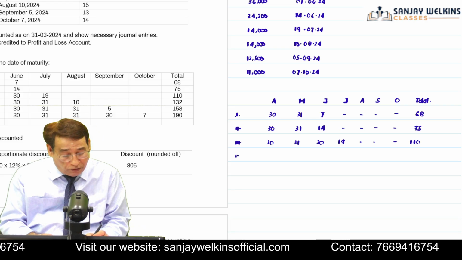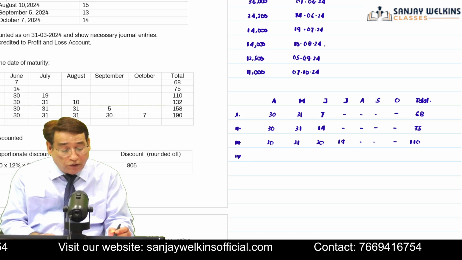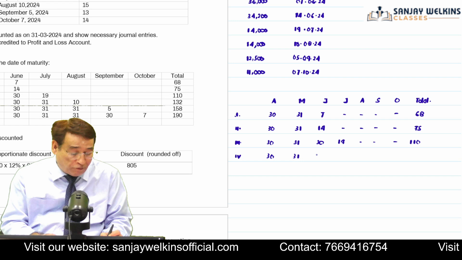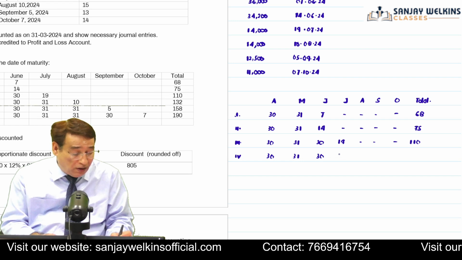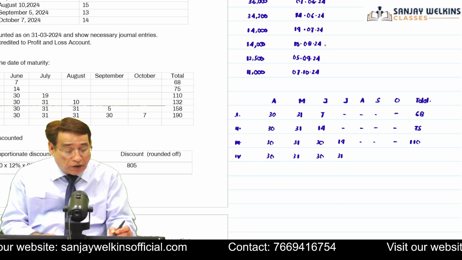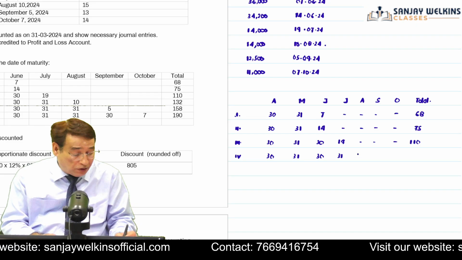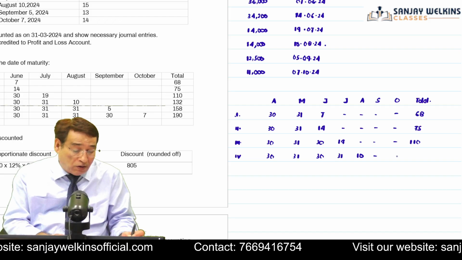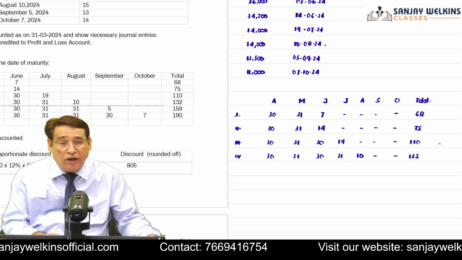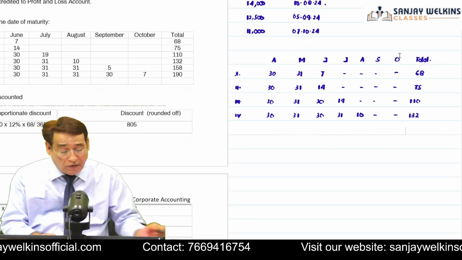Similarly, we take the fourth bill. Maturity date of the fourth bill is 10th of August. So 30 days for April, 31 for May, 30 for June, 31 days for July. And in the month of August, this particular bill will mature, so 10th of August. So in this case, your total number of days will be equal to 132 days. Is it clear to you?